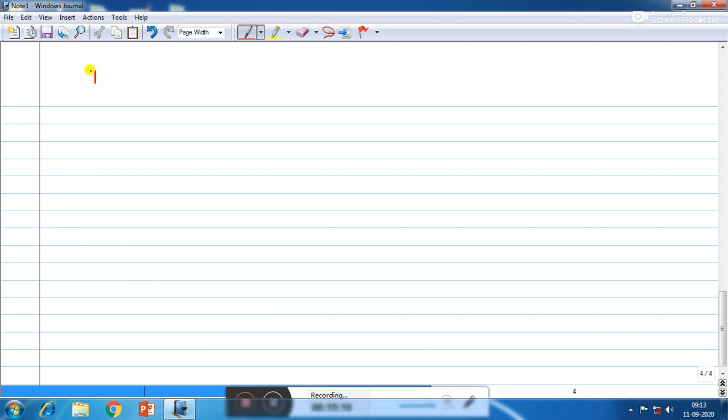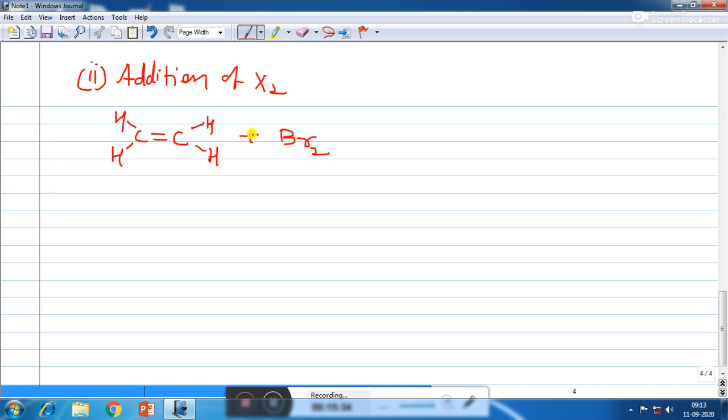Now the second part from alkenes is by addition of halogens. So in the laboratory, generally when we are adding bromine to unsaturated compounds, that means compounds containing a double bond or triple bond, then the reddish brown color of bromine gets discharged. Okay, it becomes colorless. So that is because of the addition reaction of bromine.